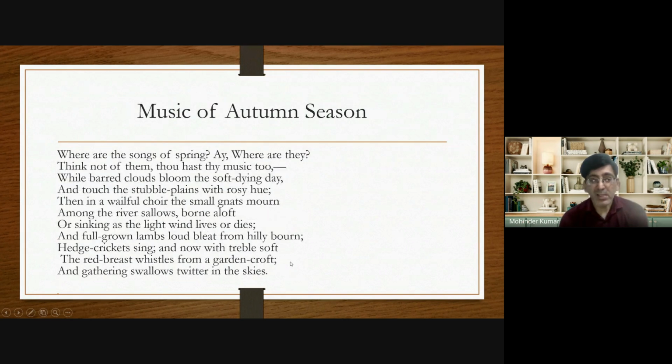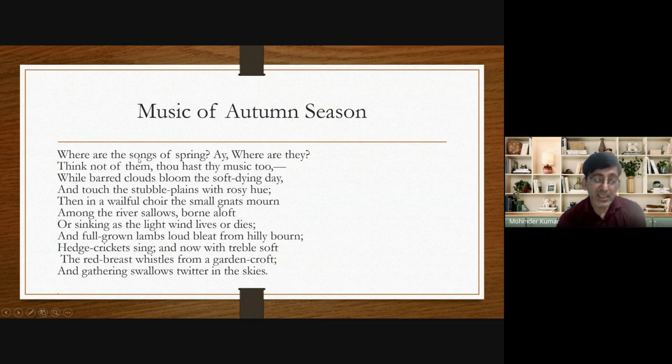Now, in the last stanza, John Keats talks about the music of the autumn season. So what does he say? "Where are the songs of spring? Ah, where are they?" From the very first line, you can understand that again John Keats gets lost in imagination. This is the habit of John Keats, to get lost in imagination again and again.